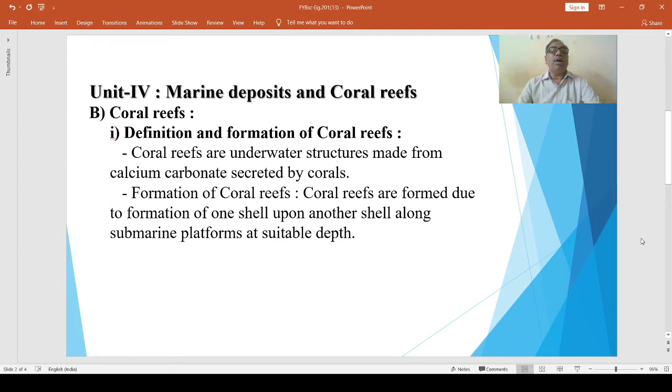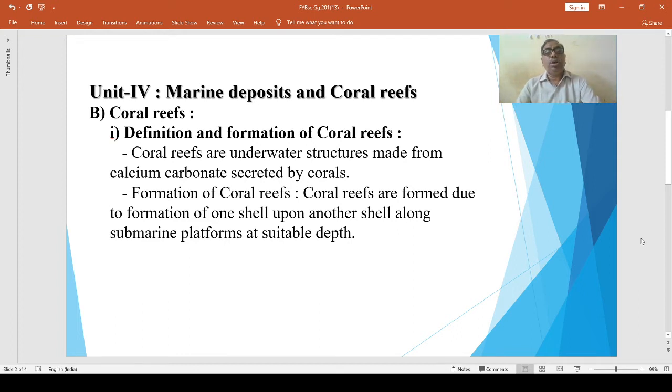B part of this unit is coral reefs. Here we have to discuss the definition and formation of coral reefs and types of coral reefs.